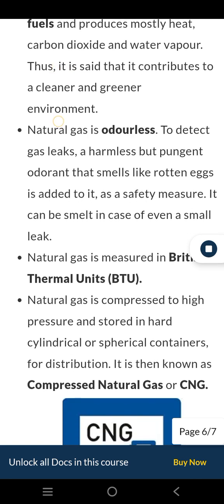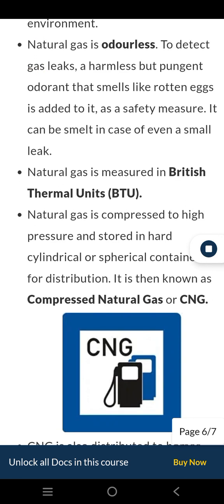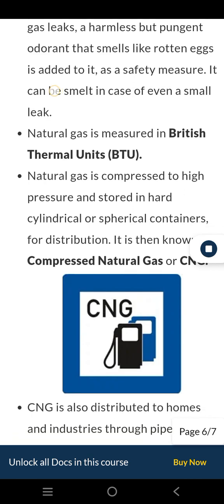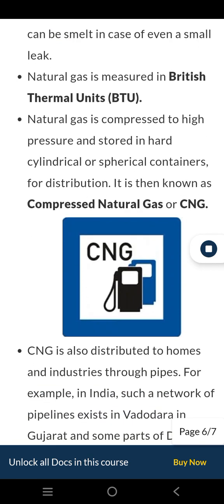Natural gas is odorless. To detect gas leaks, a harmless but pungent odorant that smells like rotten eggs is added to it, as a safety measure. It can be smelt in case of even a small leak. Natural gas is measured in British thermal units, BTU. Natural gas is compressed to high pressure and stored in hard cylindrical or spherical containers for distribution. It is then known as compressed natural gas or CNG.